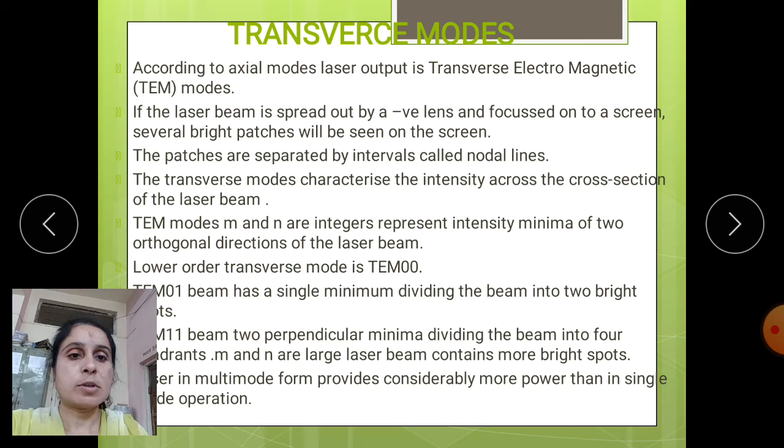According to the transverse modes, the laser in multimode form provides considerably more power than single mode operation. In this way we see how the modes are divided into 2 parts, longitudinal and transverse modes, how they work, and how the separations are created. So in this topic we have discussed it. So thank you.